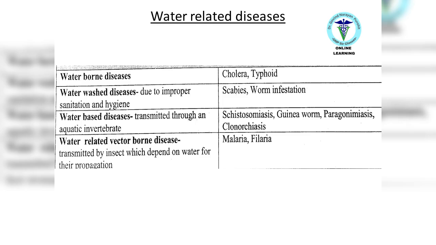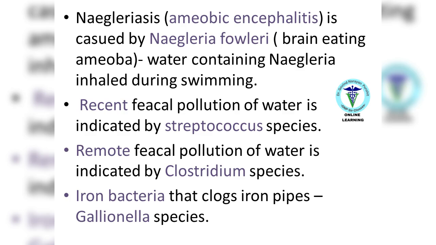Here are some water-related diseases. Water-borne diseases include cholera and typhoid. Water-washed diseases include scabies and worm infestation, and water-related vector-borne diseases include malaria and filaria. Naegleria amoebic encephalitis is caused by Naegleria fowleri, the brain-eating amoeba. Water containing Naegleria is inhaled during swimming.